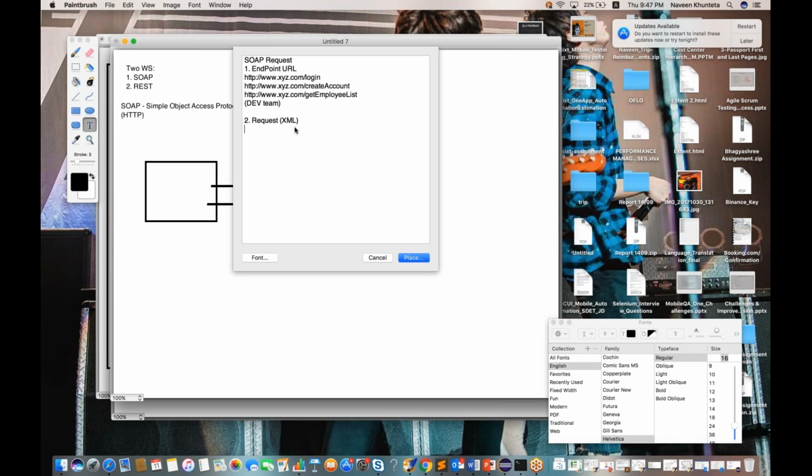This XML is called content type. Only one type is acceptable. That is called XML. We cannot pass any other thing. That's the biggest problem, because XML is so complex, and sometimes XML is not lightweight also. Okay, what is XML? I'll tell you later. So XML is, as we know, a markup language, which we have to pass in the form of nodes.